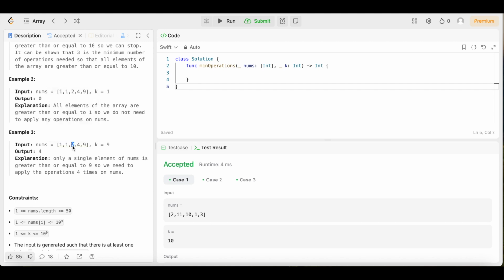Then we remove this 2 because it's less than 9. That's 3 operations. Then we remove this 4 because it's less than 9. Altogether, that's 4 elements that are less than 9, and that's 4 operations that we had to do to return this output.